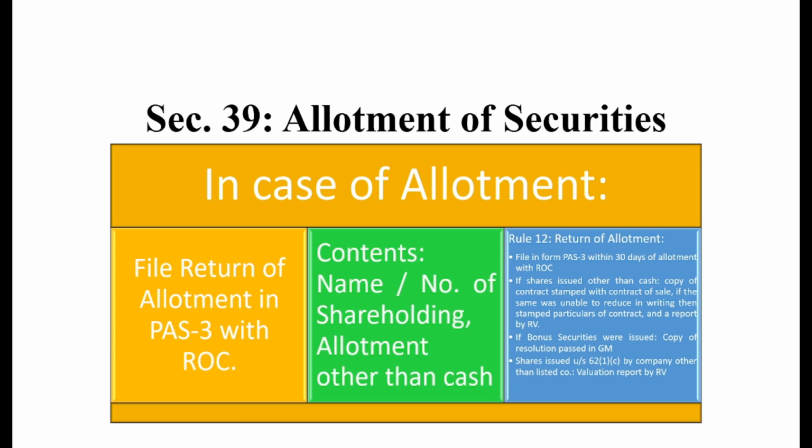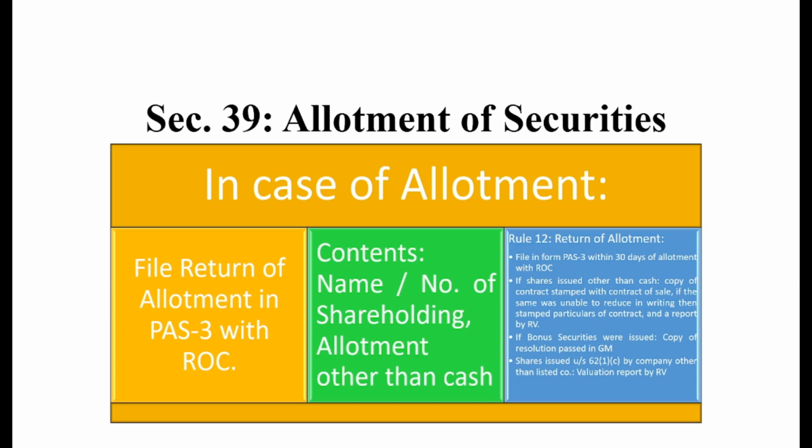It means you can take as an example in this case, like company X purchased a particular plot from Mr. Y, and instead of providing cash for such plot, the company issued an equivalent number of shares to Mr. Y. So this is issuing of shares or allotment of shares other than cash.